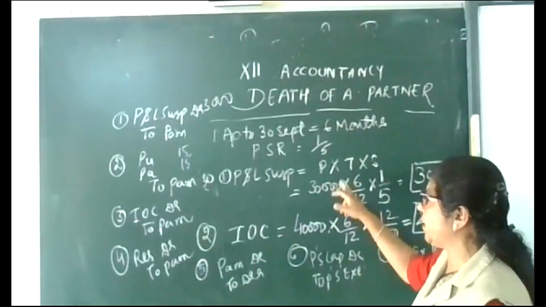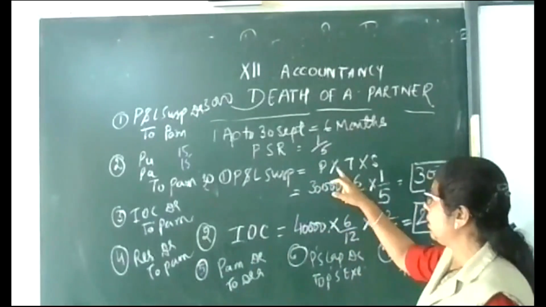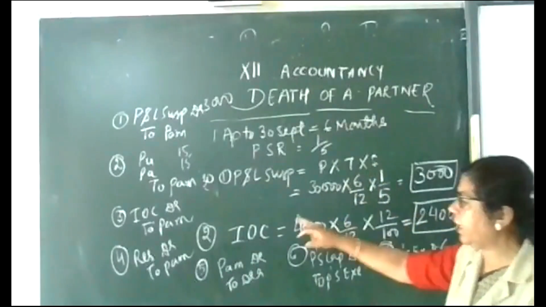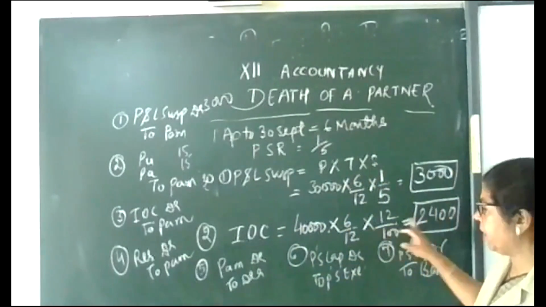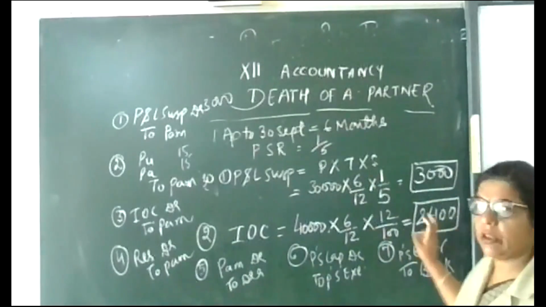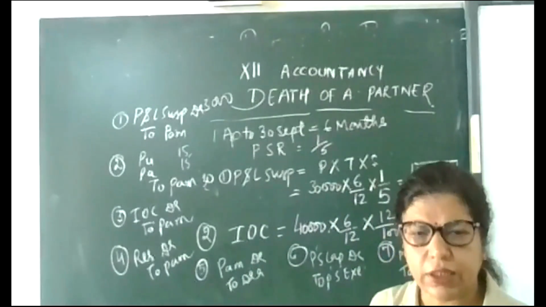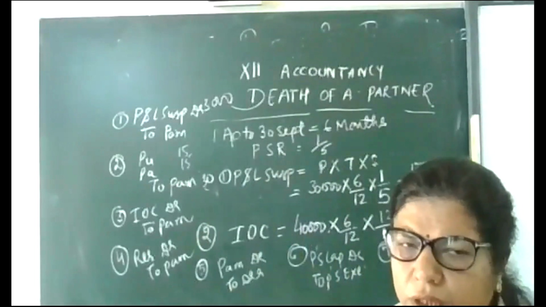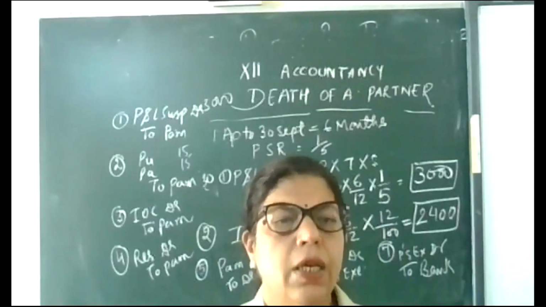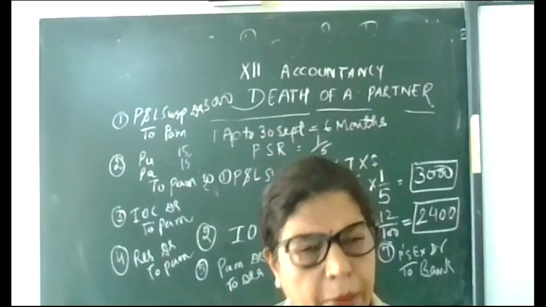Profit and loss suspense account: profit, time, share. And then IOC: capital into rate into months. These two things you have to calculate carefully. I explained to you yesterday also. Other general entries you can pass by making the capital account.